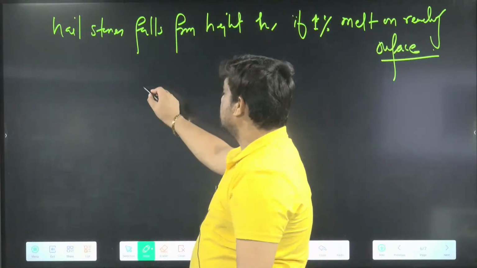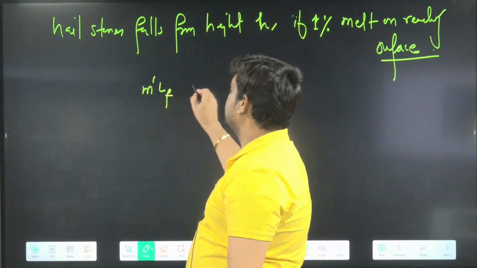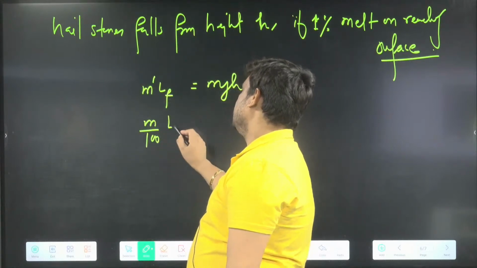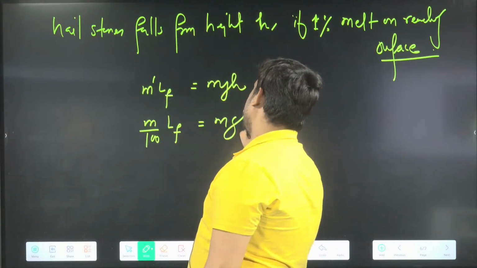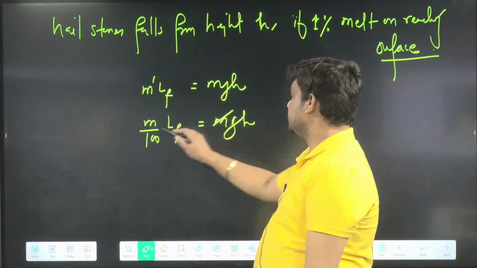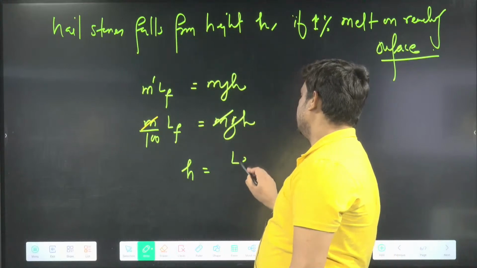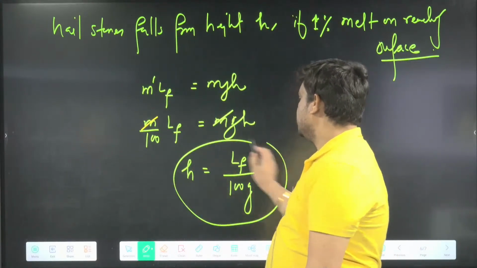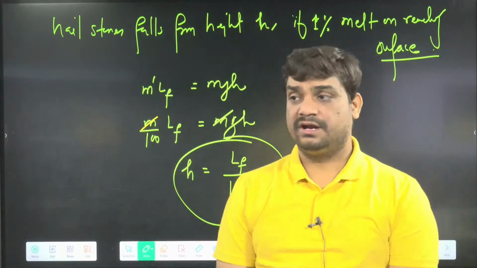You can say, sir, m dash LF will be equal to mgh. M dash, you write, m by 100 into LF equal to mgh. And I hope you can do this question now. Yes, we can finish this question. h becomes, in this case, LF divided by 100 g. We can put the values and get the answer here. Ready for next?